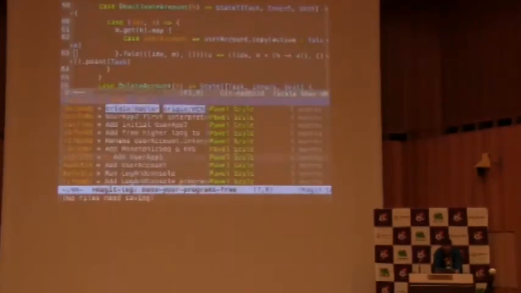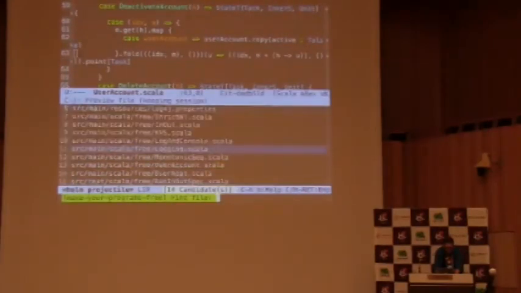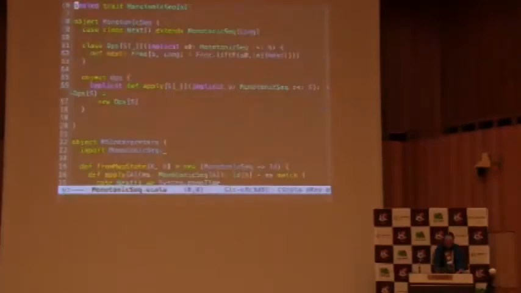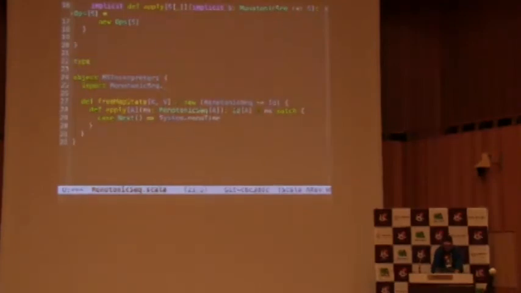So I'm introducing two more languages. One is called MonotonicSequence. And MonotonicSequence is yet another language, but has a single verb in it, which is called next. And next will just give you a next Long. So one more time, we have the ability to lift that language into Free. And we have an interpreter here that goes from MonotonicSequence to Id. So Id is just a trick from Scalaz. It's a type alias. Id[A] is nothing but A.